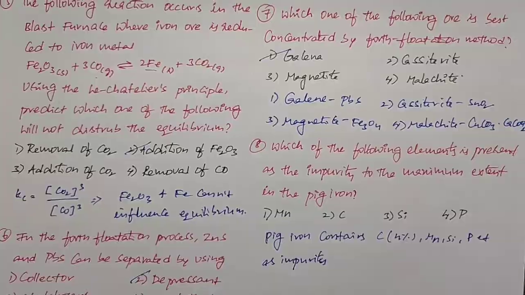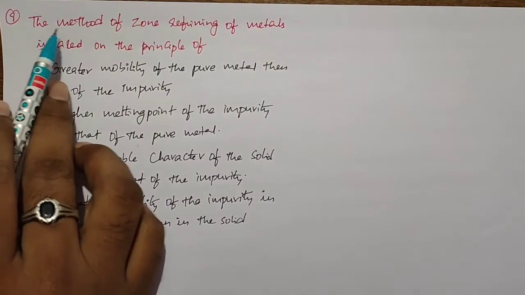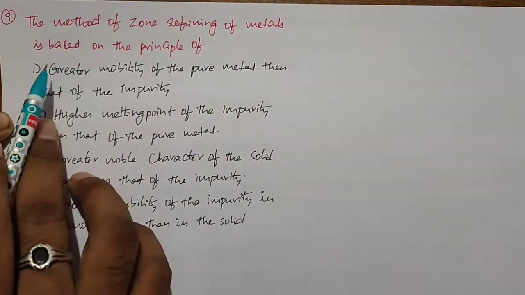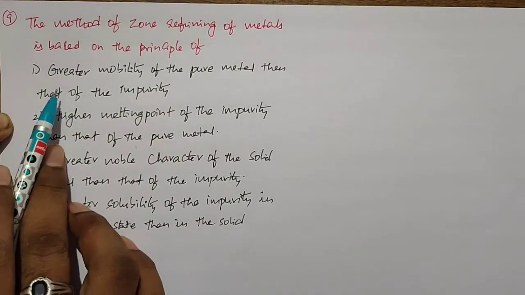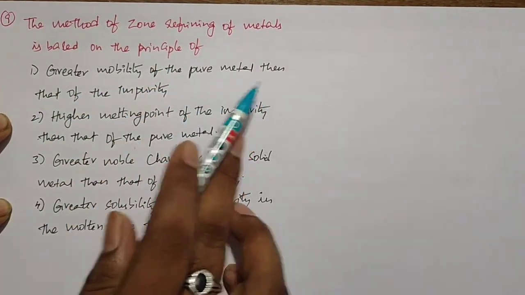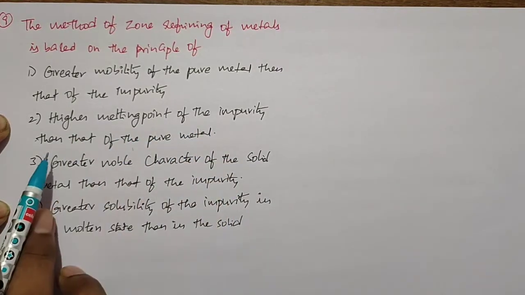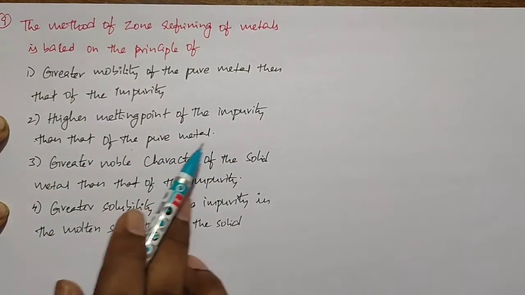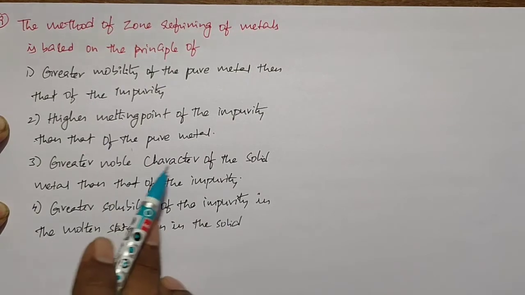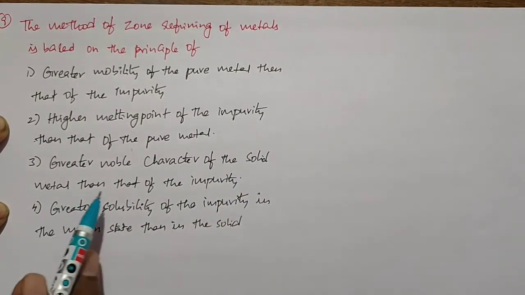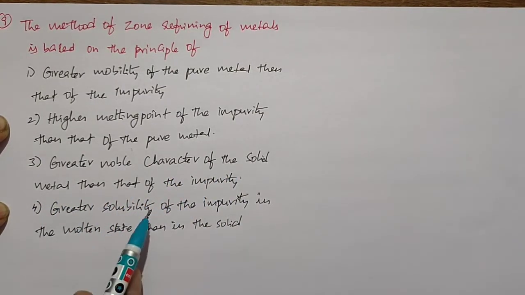That's all. Okay students, this is next question. The method of zone refining of metals is based on the principle of greater mobility of the pure metal than that of the impurity, higher melting point of the impurity than that of the pure metal, greater noble character of the solid metal than that of the impurity, greater solubility of the impurity in the molten state than in the solid state.